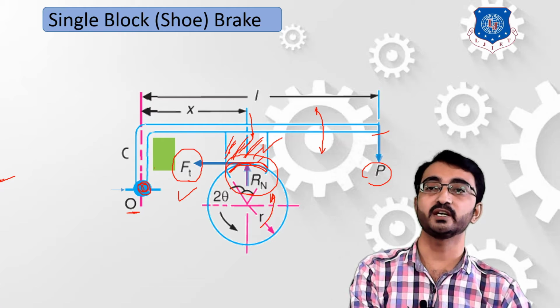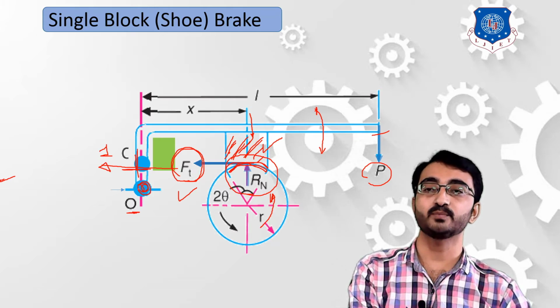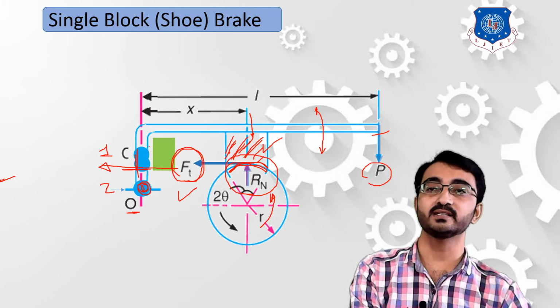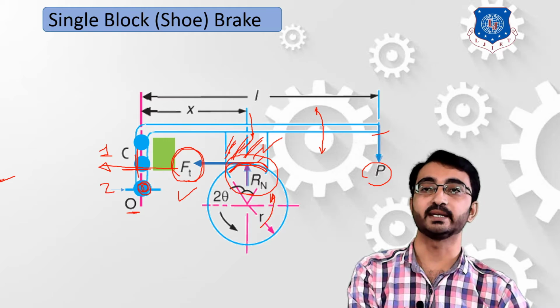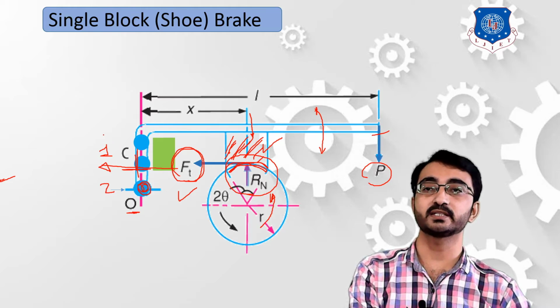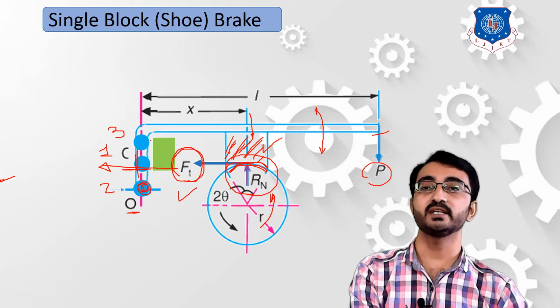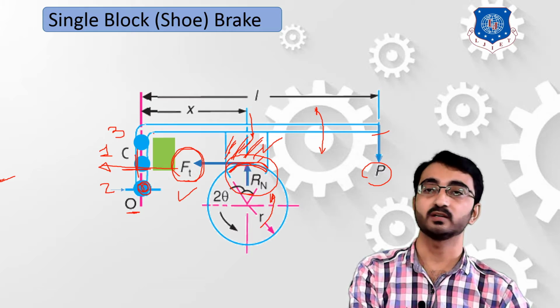After learning these fundamental forces, here we have to consider three different positions of the fulcrum point. If we consider the fulcrum point at the center, or we can say the frictional force passes through the center of the fulcrum point, that is the first condition. In the second condition, we consider that the fulcrum point is below the frictional resistance lining, and in the third condition it is above the frictional force lining. By referring to these three different cases, we can derive three equations for these single shoe brakes. So let's start the derivation for the single shoe brake.